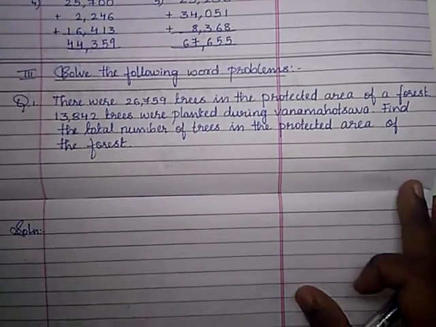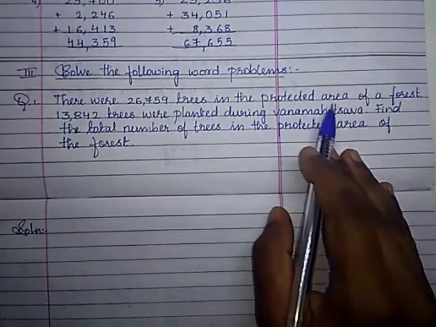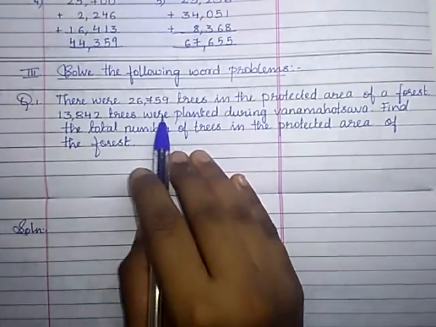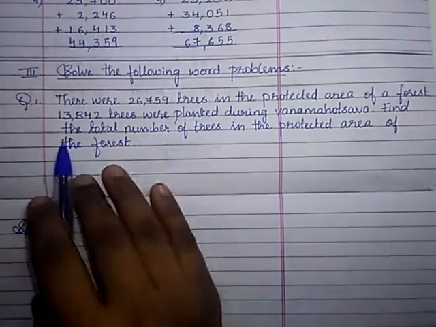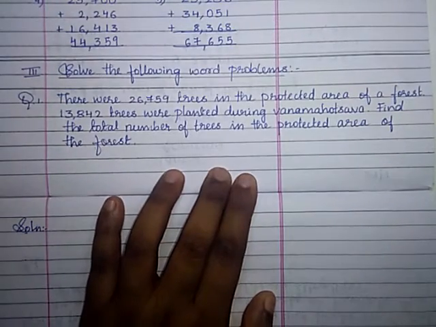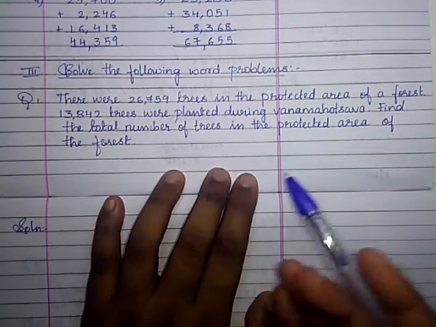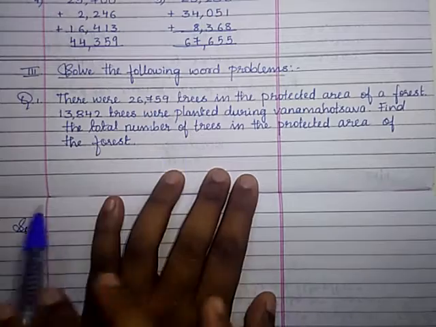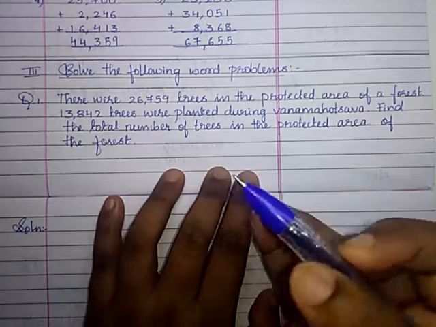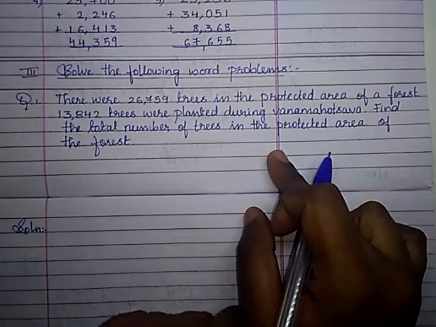There were 26,759 trees in the protected area of a forest. 13,842 trees were planted during Vanamahotsava. Find the total number of trees in the protected area of the forest. So what they are saying is, first in that forest 26,759 trees were there. Then new trees were planted during this festival, that is 13,842 new trees. So now at the present, how many total trees are there in the protected area of the forest?